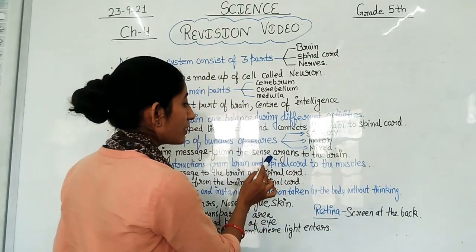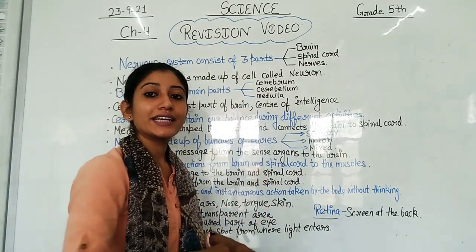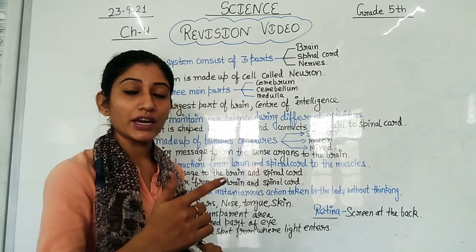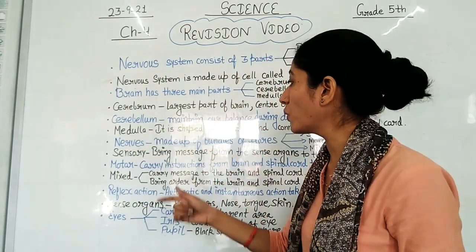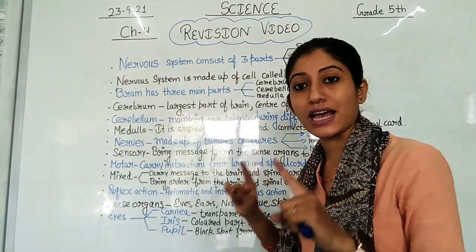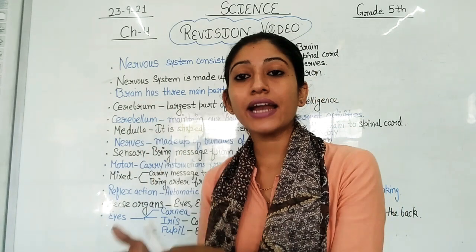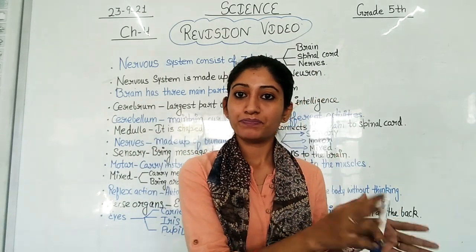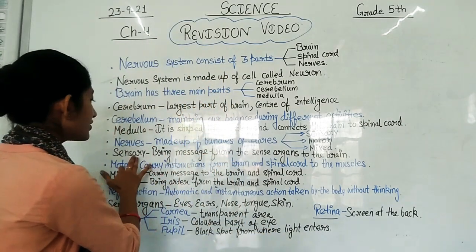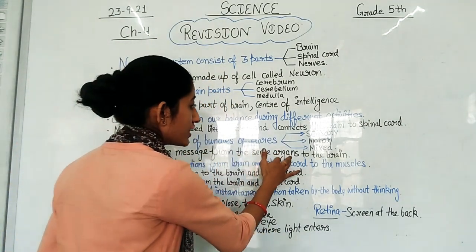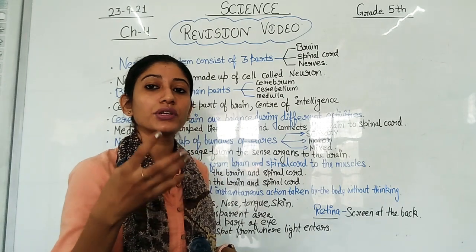It is sending messages to the brain. So beta, the role of sensory nerve is to bring messages from the sense organs and send that message to the brain. Right? I hope now everyone is getting this. So sensory nerves bring messages from the sense organs and they send messages to the brain.